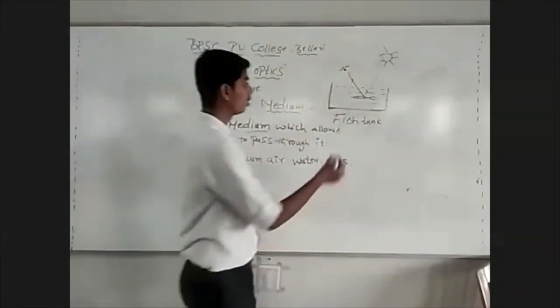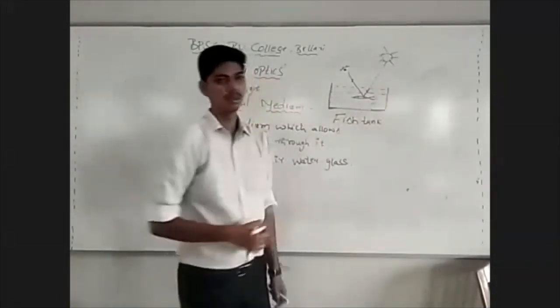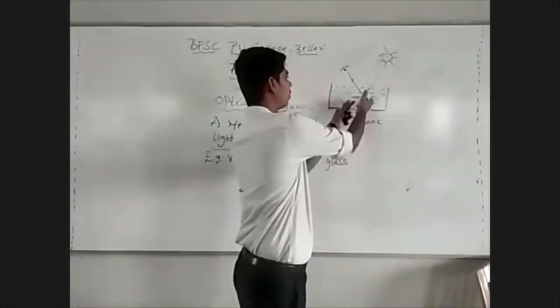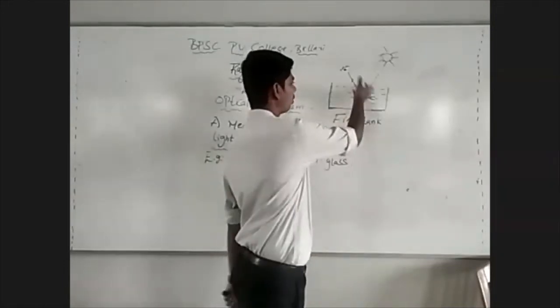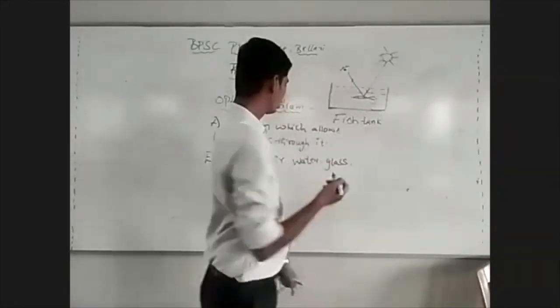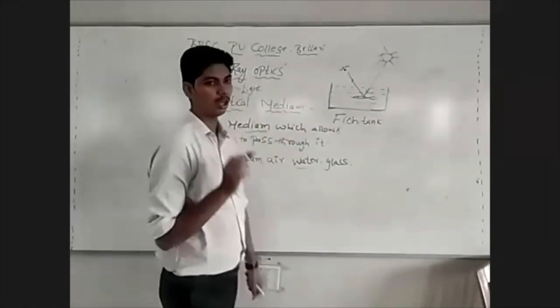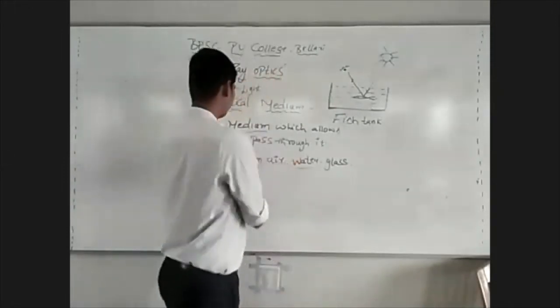So light can even travel through water. Suppose light were not traveling through water, you would not be able to see the fish that is inside the water. So even water is an optical medium. A medium which allows light to pass through it is called an optical medium.